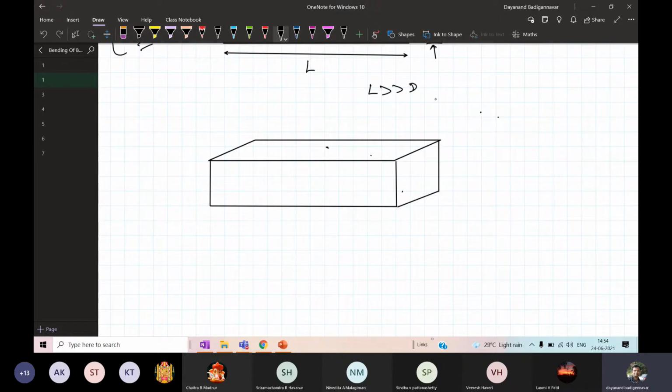So this is a beam, a rectangular beam. So this rectangular beam, 1, 2, 3, 1, 2, 3, is made up of a number of layers.